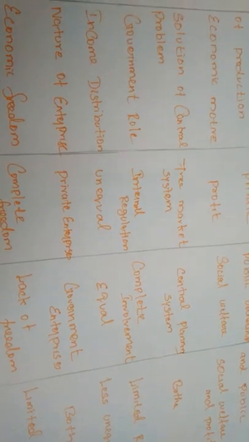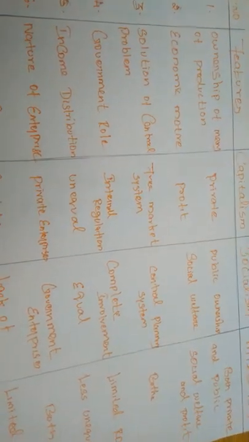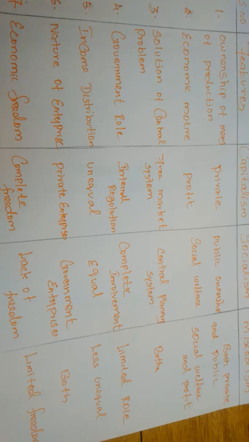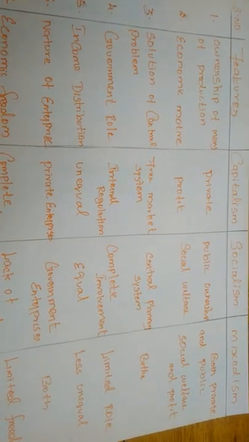Next, income distribution. How will income distribution be under the three economic systems? First, under capitalism, income distribution will be unequal. The income will go only to particular persons, the capitalistic people, those who invested at the beginning level, so only the entrepreneurs receive the income. But in socialism, income distribution will be equal.